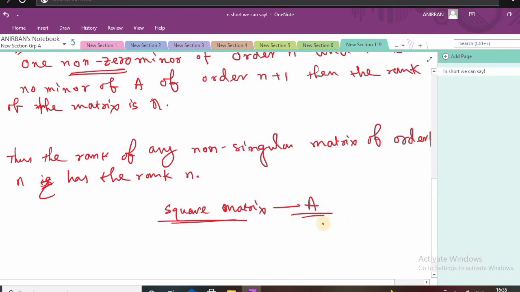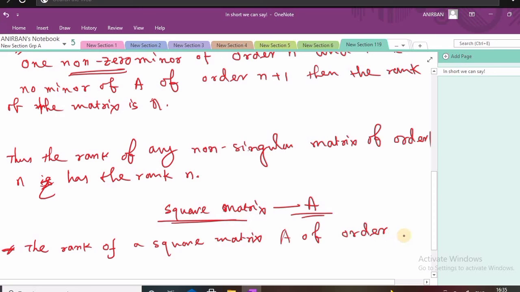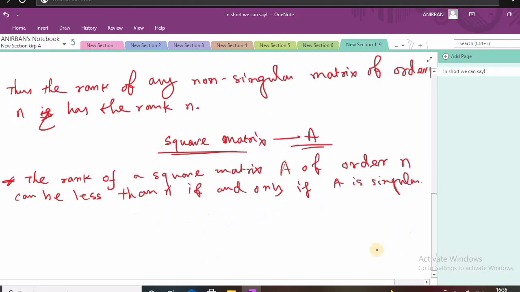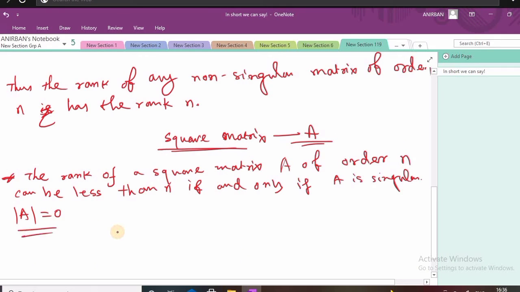Suppose there is a square matrix capital A. So the rank of a square matrix capital A of order n can be less than n if and only if A is singular, that is, determinant of A equals 0.